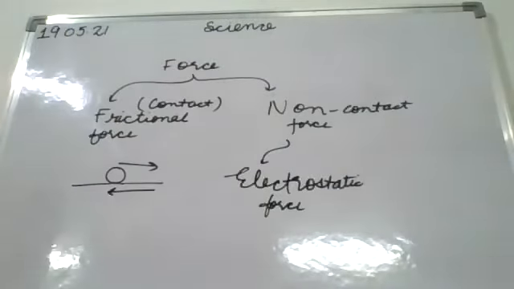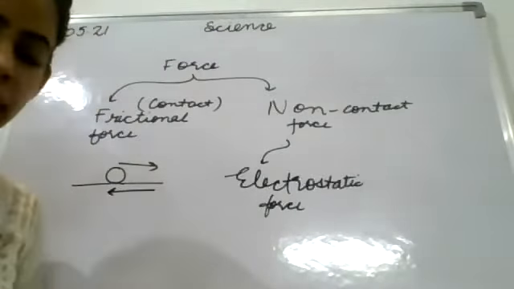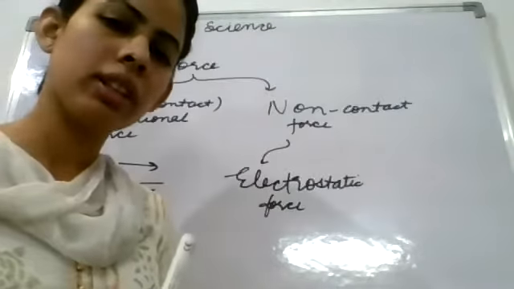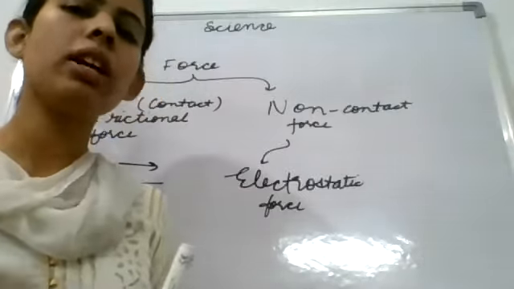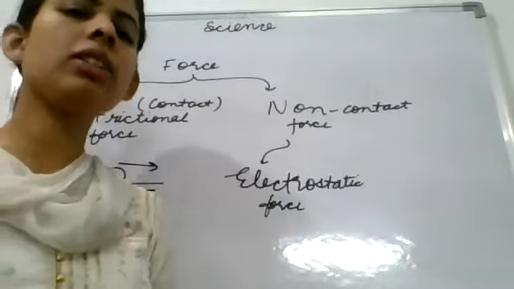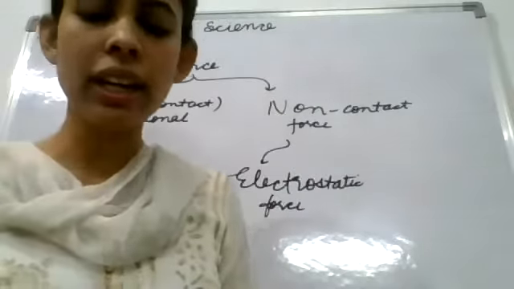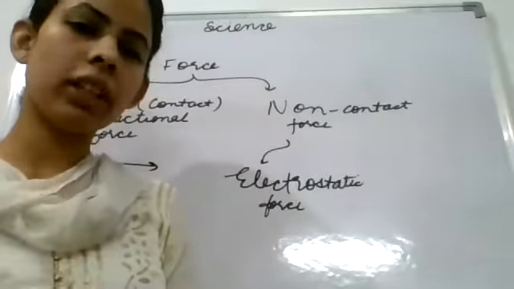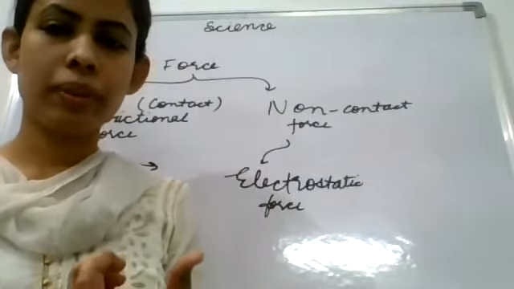Other examples of gravitational force are the earth revolving around the sun, and the moon revolving around the earth. It means there is some force by which it keeps revolving around the other object. That is called the gravitational force. Clear?